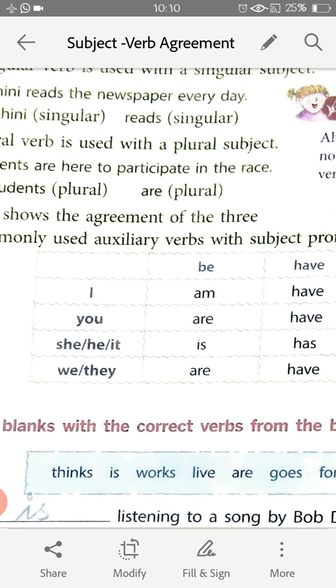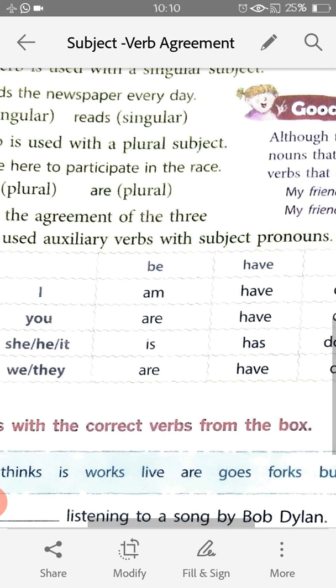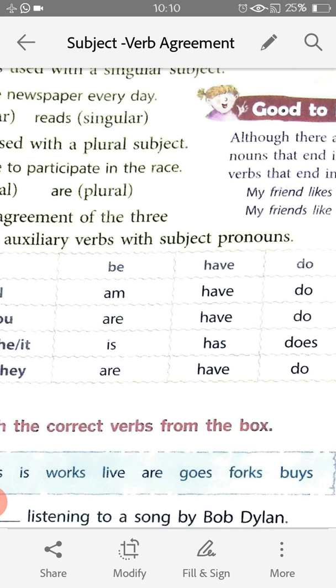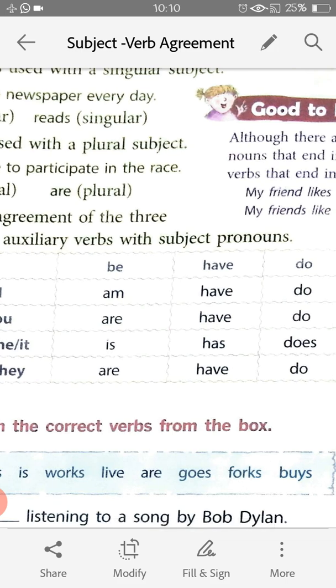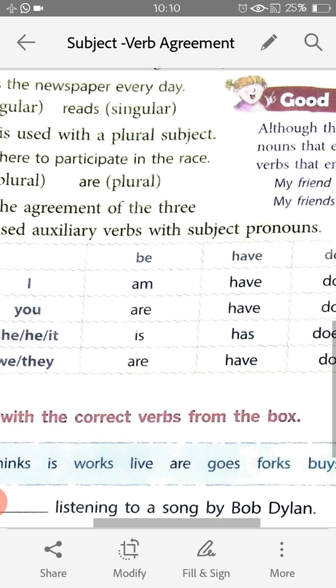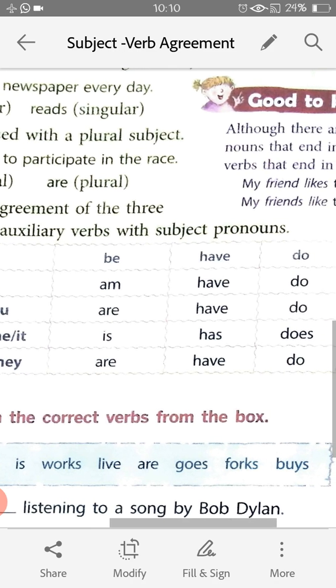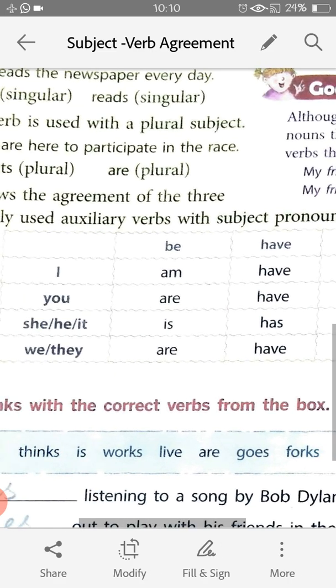With I, now read this one. With I we always use am. And with I itself, the helping verb is have. And then do is there. Then if you say you are, we always count the other person. If you are talking to another person, we always use it as a plural word. So you are, and you have, and then you do.